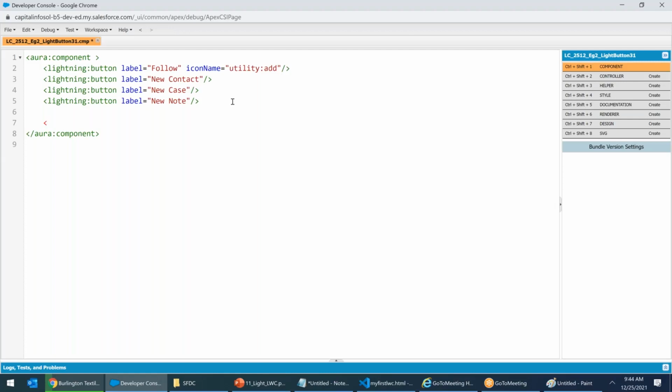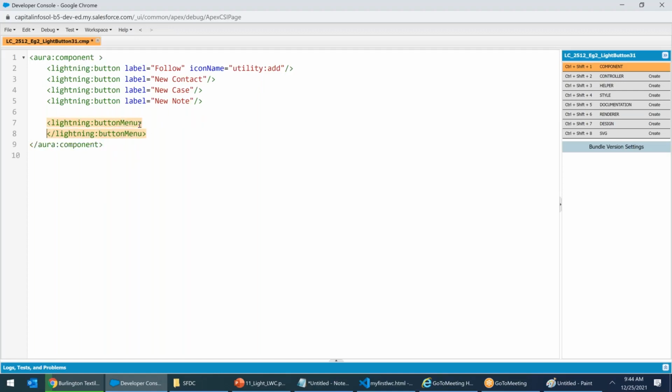After that, what do I have? Menu, right? Lightning button menu. So you know how to create a button menu now. I've already shown you, right? So we all know how to create it. Let's go. Lightning, what is the command? Lightning button menu. You cannot have it single, you have to split it. Alternative text is a must. Alternative text equals to.